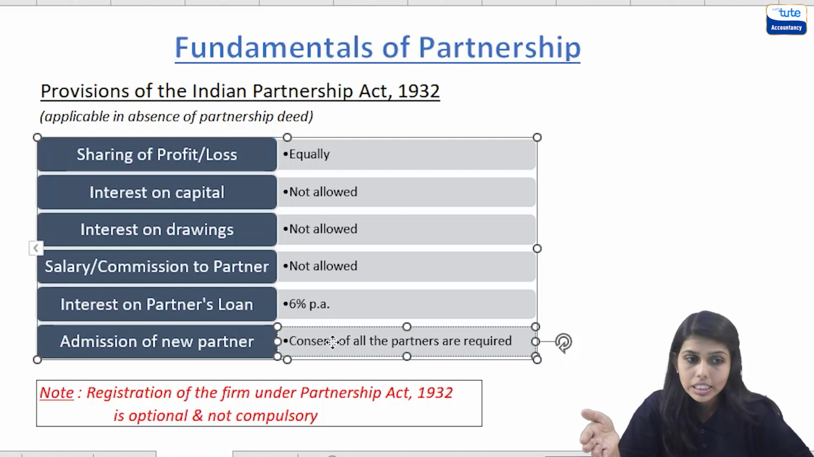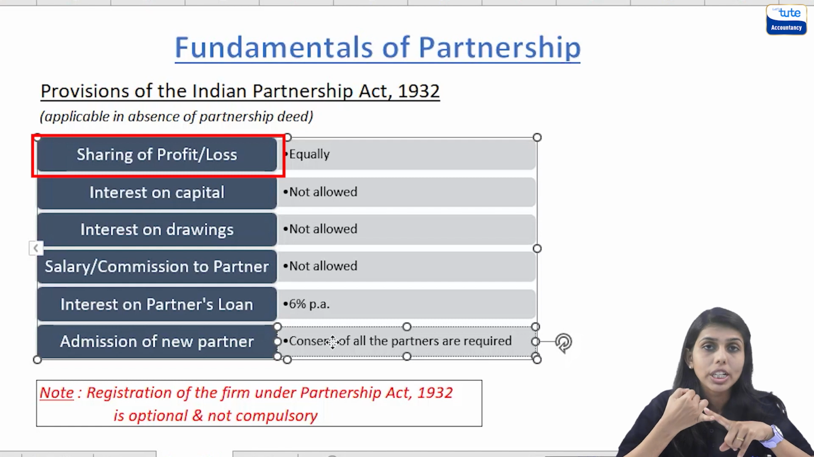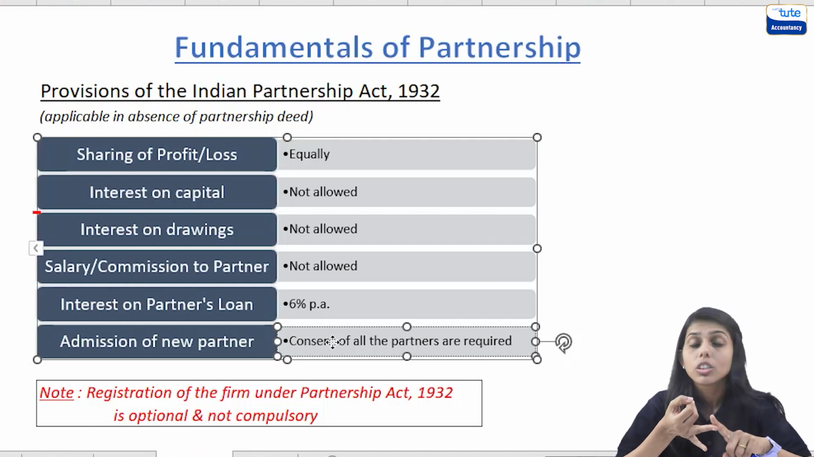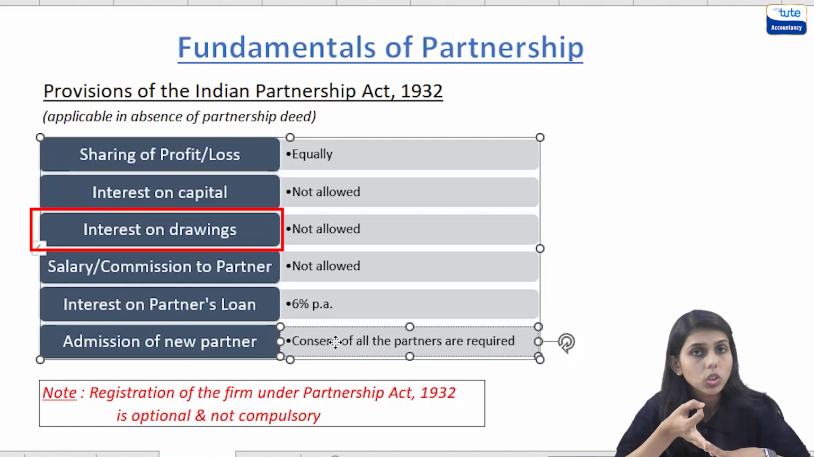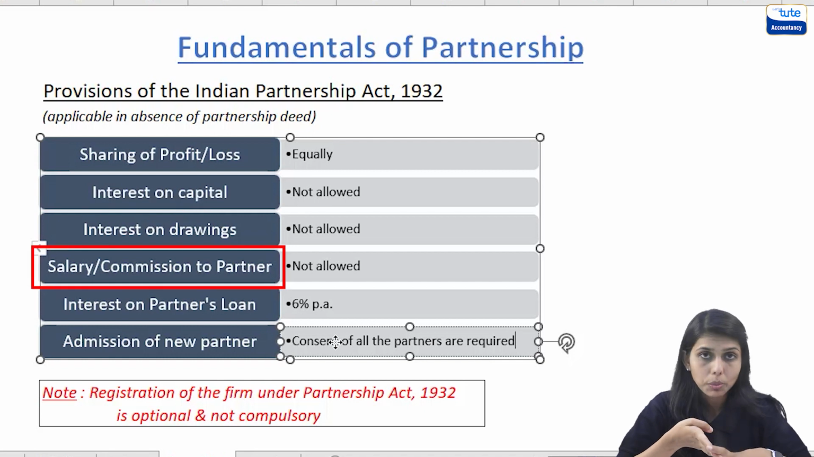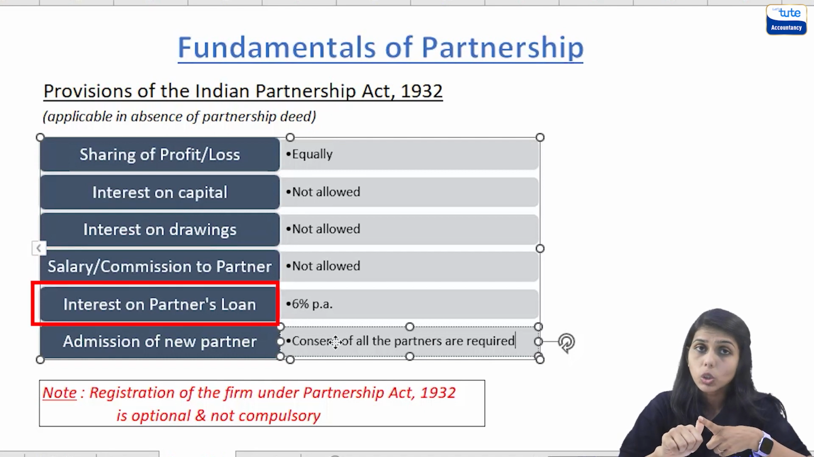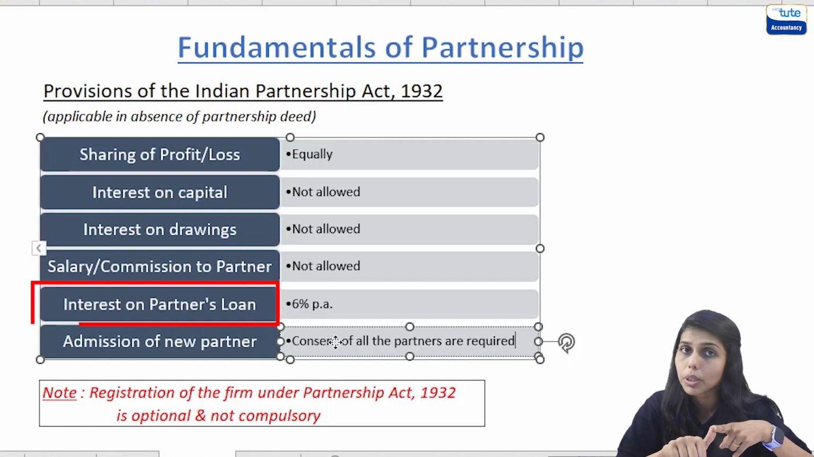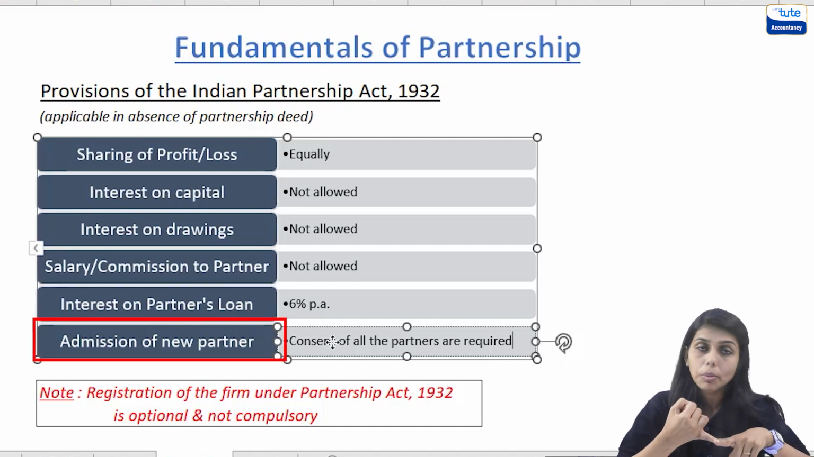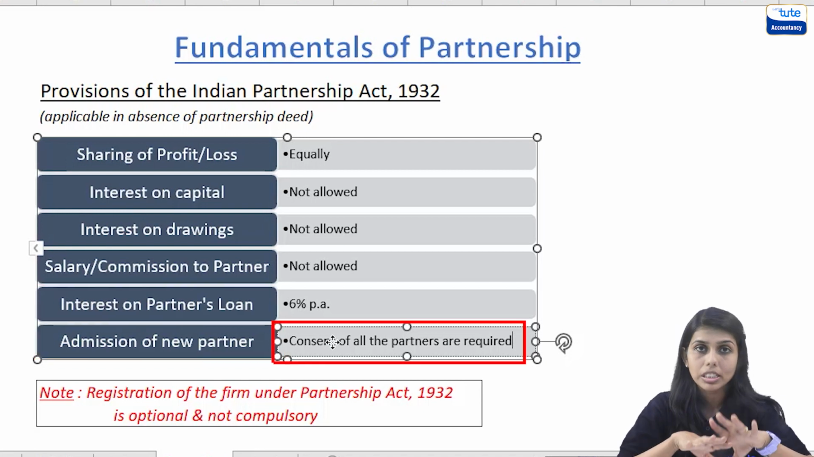So if the partnership deed is absent, profits and losses would be shared equally among the partners. No interest on capital, no interest on drawings, no salary or commission to the partners, interest on partner's loan at the rate of 6% per annum. And for admitting a new partner into the business, consent of all the partners is required.